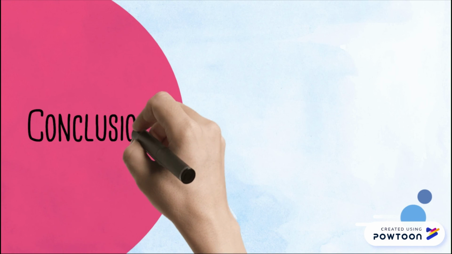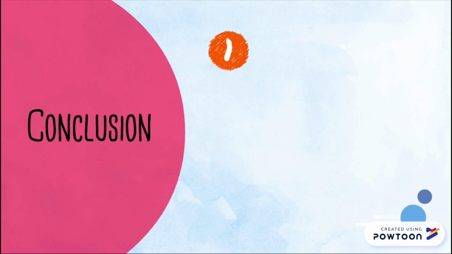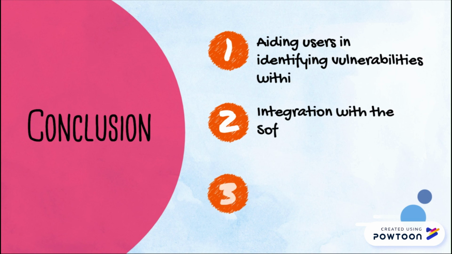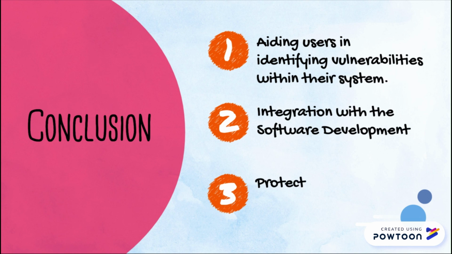In conclusion, the team has enhanced OWASP Threat Dragon over the course of the year. It has led to the development of threat modeling tools that aid users in understanding vulnerabilities within their system, allowing the ease of use within the software development lifecycle, and finally protecting consumers and their data from malicious attacks.